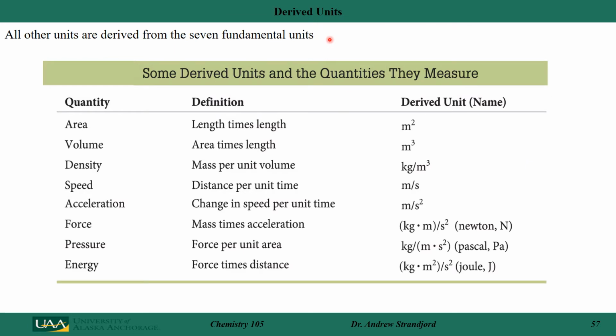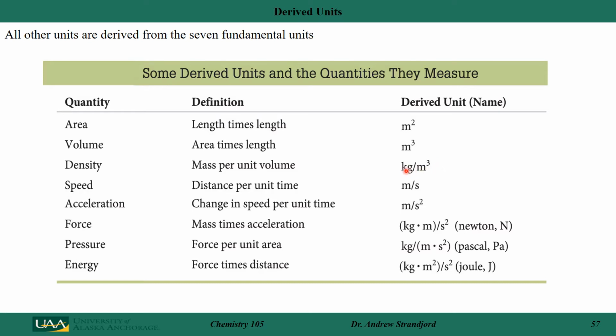From those 7 fundamental units, we actually have some derived units. For example, area is a unit that we'd like to measure lots of times. It's just a combination of measuring the length several times. That's meters squared. Volume is just meters cubed. Density, which is a very important measurement that we do in chemistry all the time, is actually a combination of 2 standard measurements, both mass and volume.